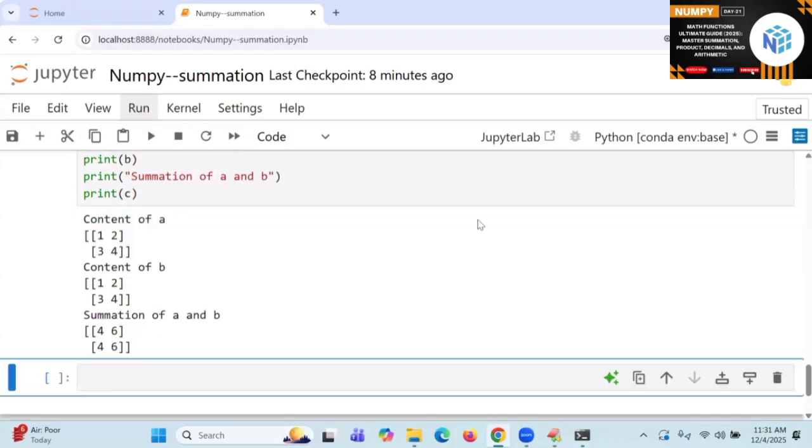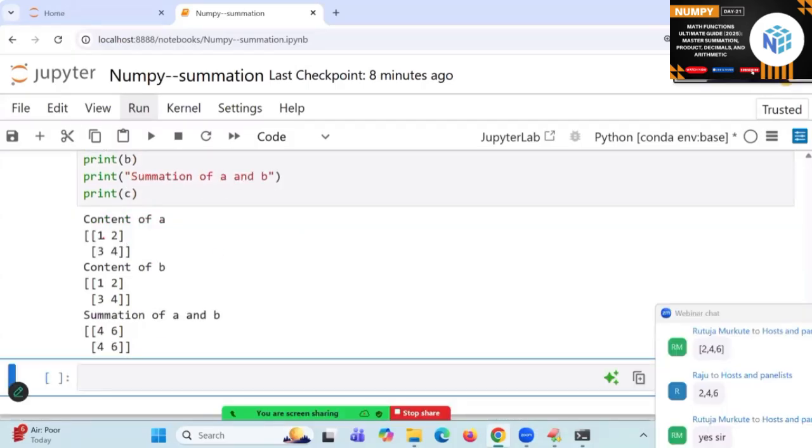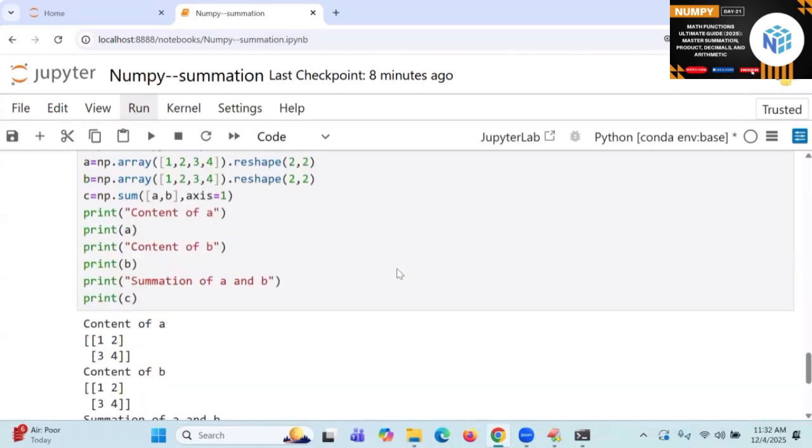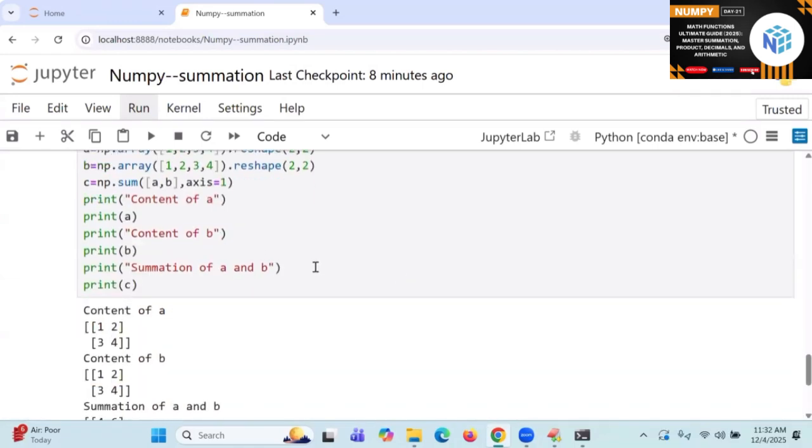What is the answer coming? 1 plus 3, 4. And 2 plus 4, 6. This is known as what? Column sum.